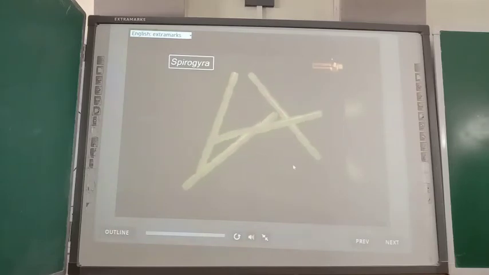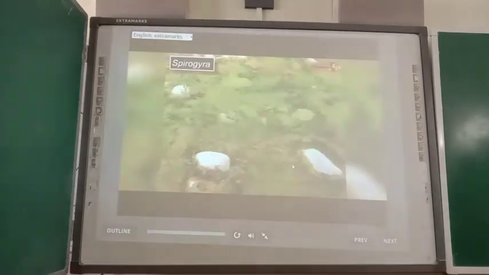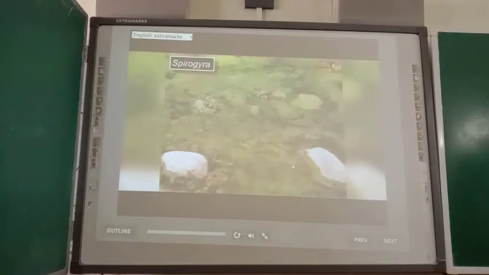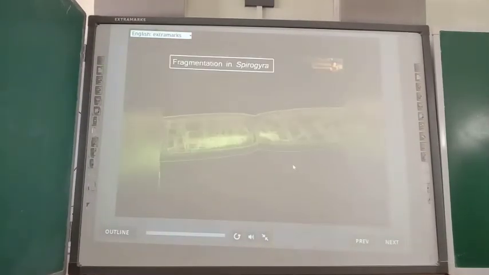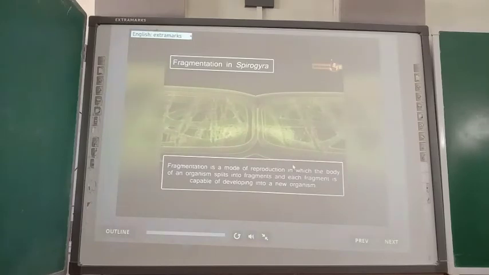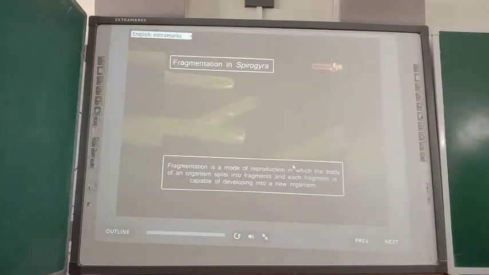Spirogyra is seen floating in freshwater bodies like ponds, springs, lakes, etc. They appear as slimy, filamentous green masses. Fragmentation is a mode of reproduction in which the body of an organism splits into fragments, and each fragment is capable of developing into a new organism.